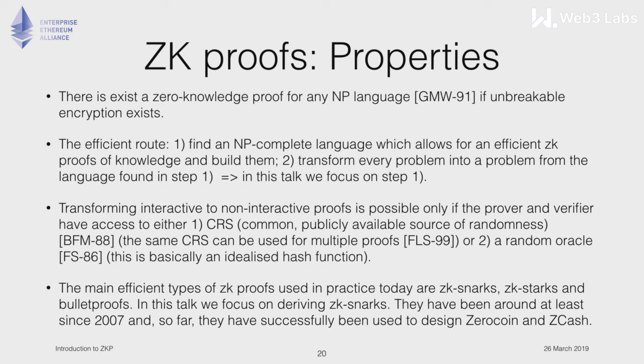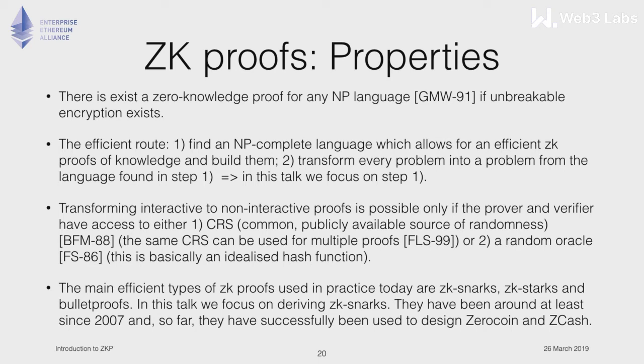Okay, so just to summarize a bit on that, the good news is there exist zero knowledge proofs for any NP language if unbreakable encryption exists. That's a well-known result since the 90s. In fact, people were working in theory with zero knowledge proofs, but they have been very inefficient for a very long time. The good news is that has changed currently.